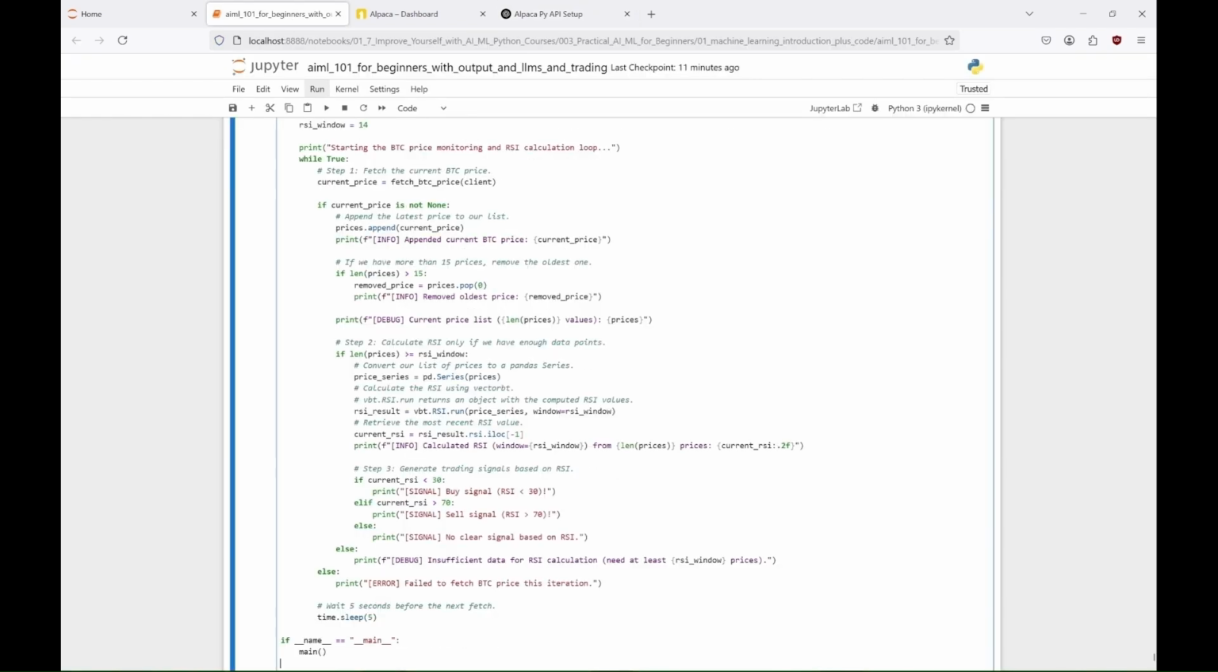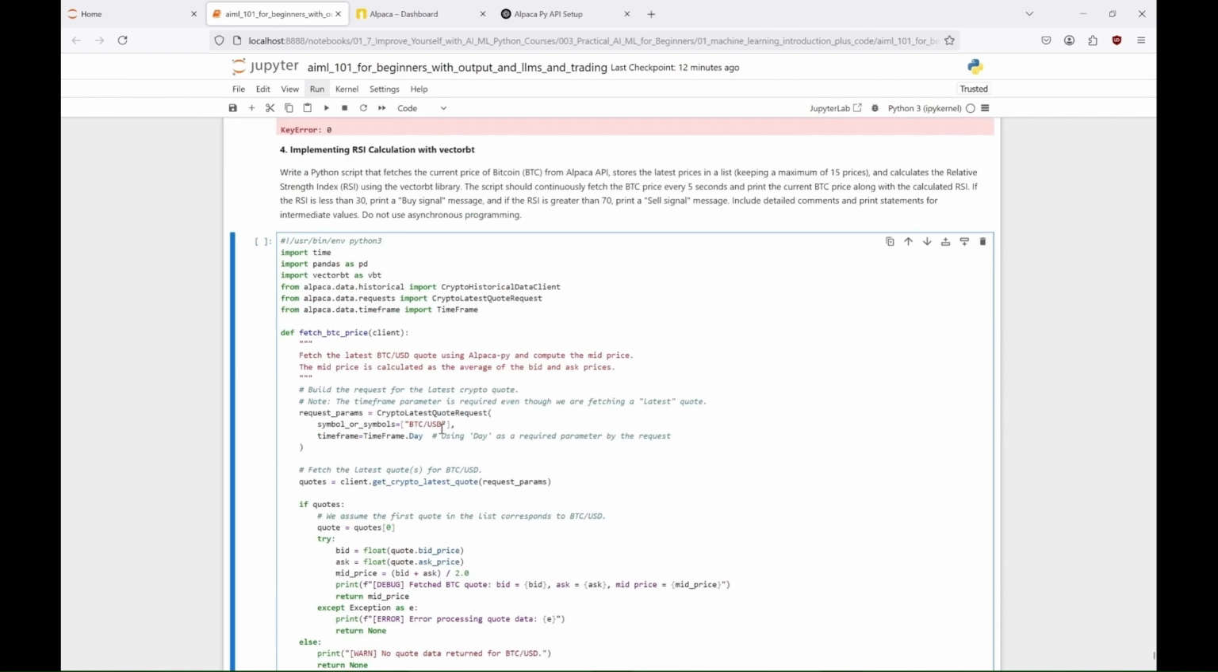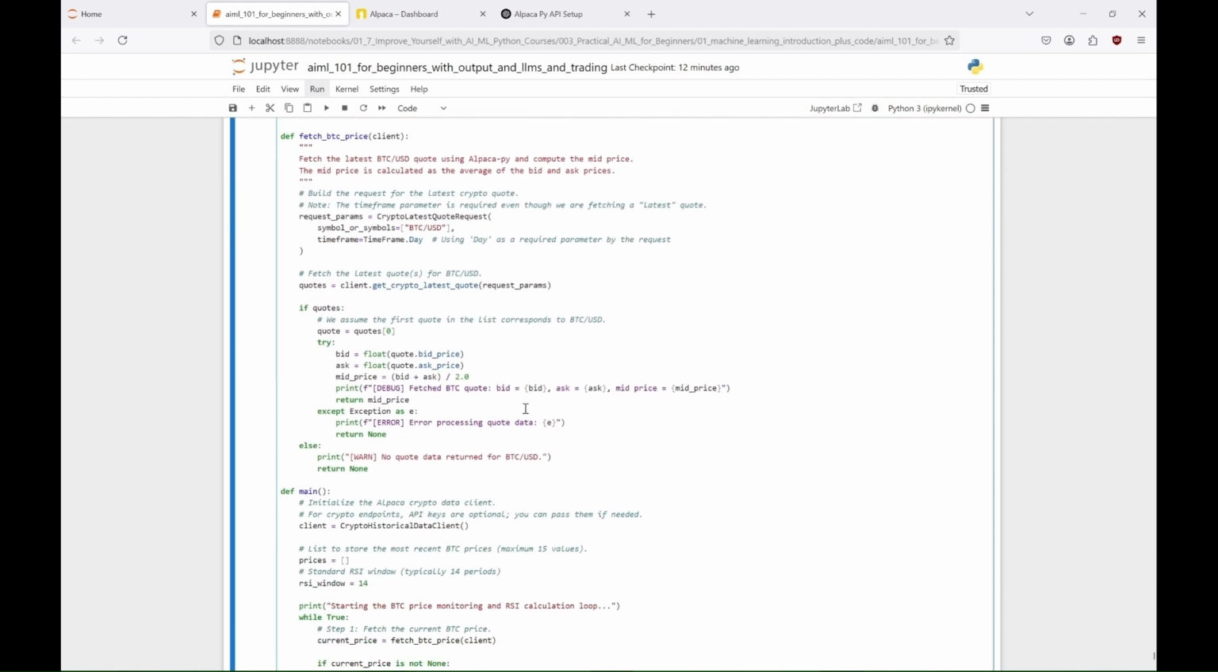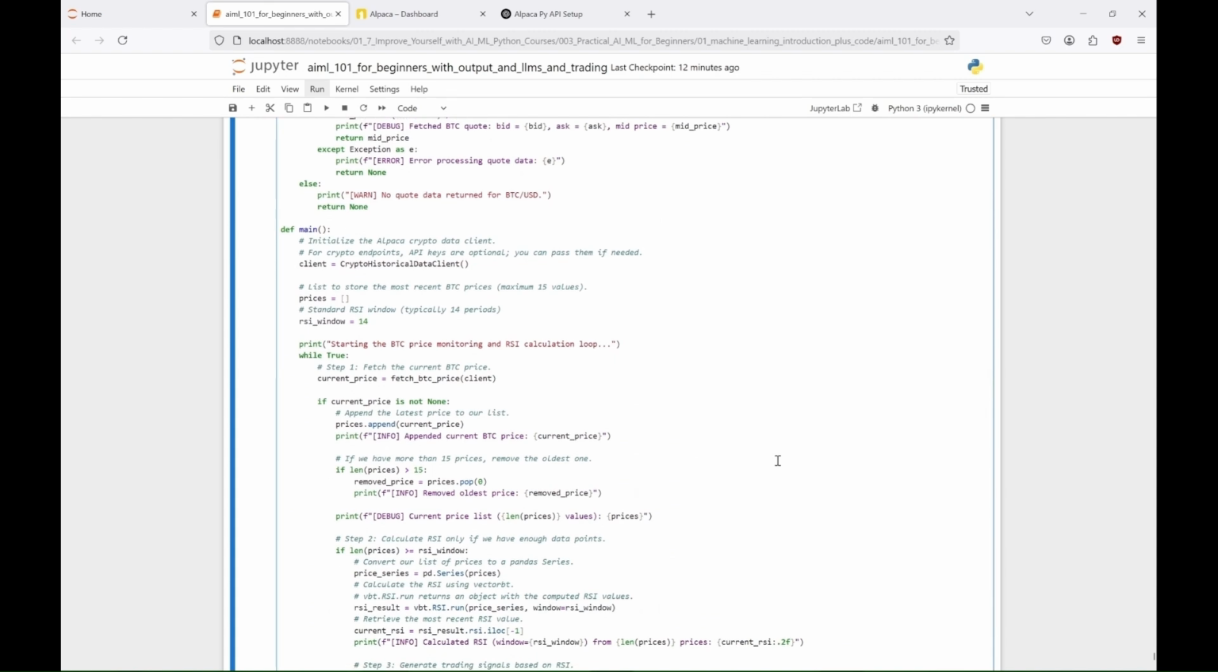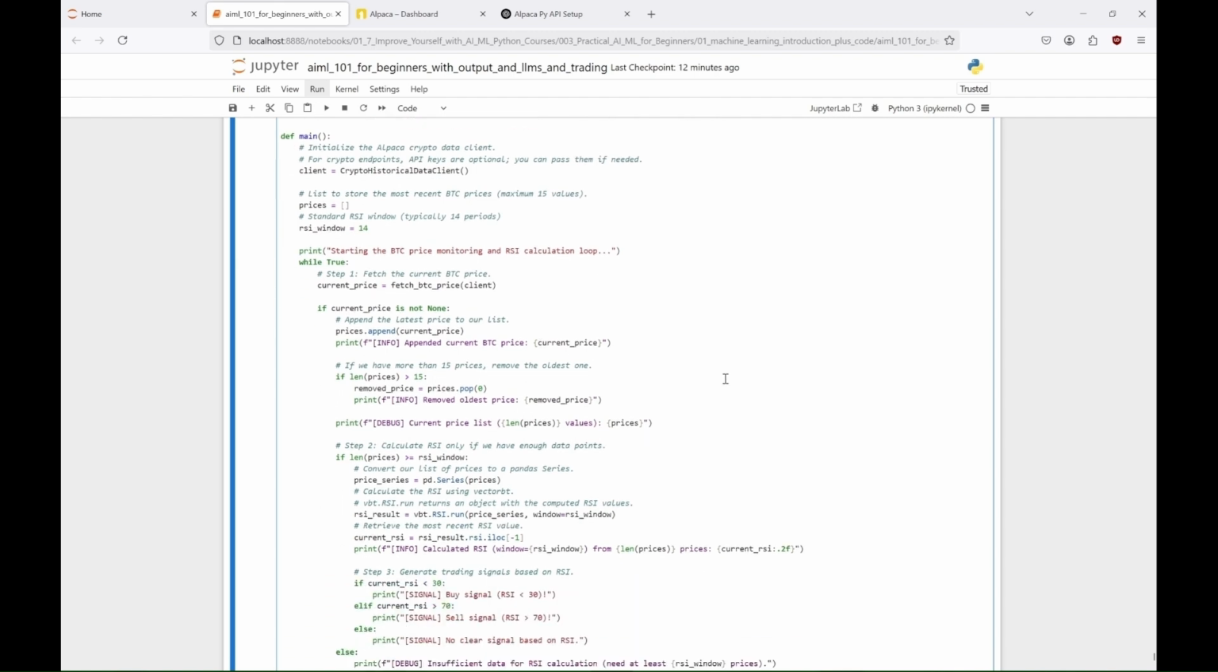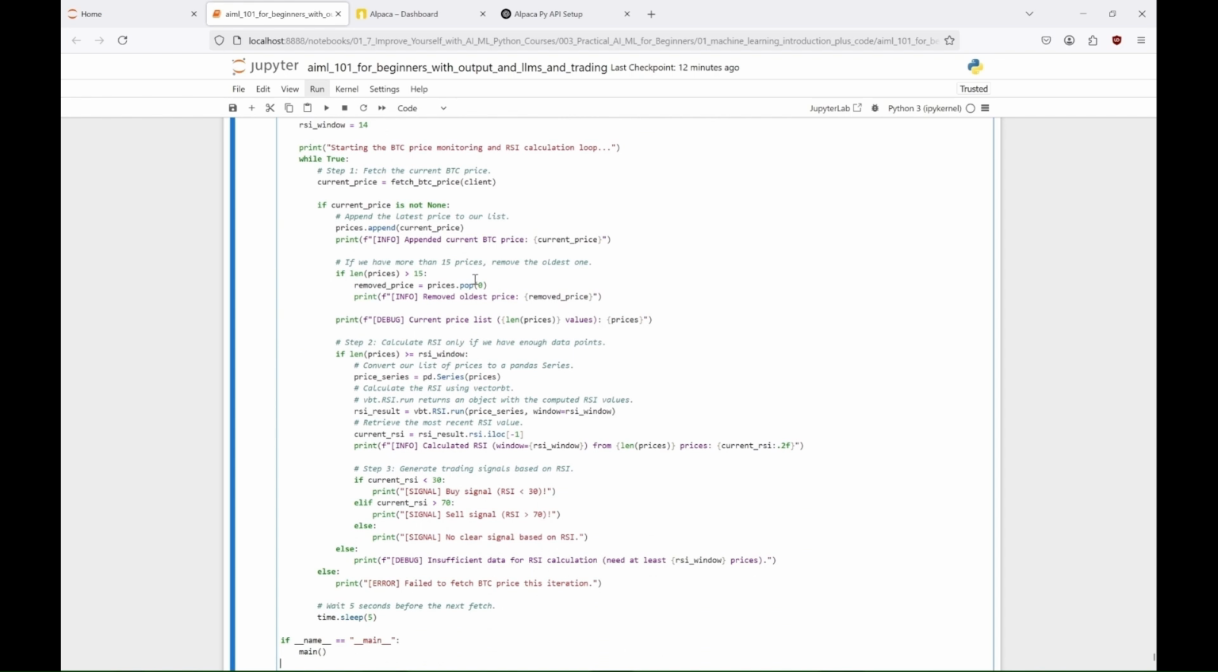So, here we go. Okay, let's check the code we got. So we have our libraries imported. And we have our fetch Bitcoin price function. And in our main part of the code, we try to connect to the API, fetch the prices, and calculate the RSI using the standard 14-period window. That's cool. We also try to remove prices when there are more than 15 in the list, because we don't want it to grow too large.